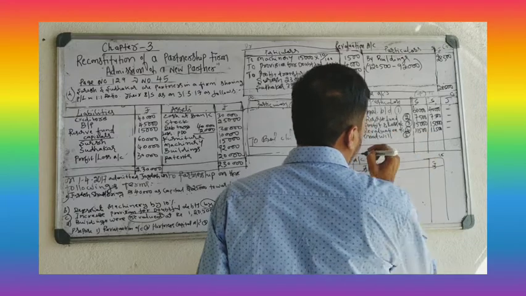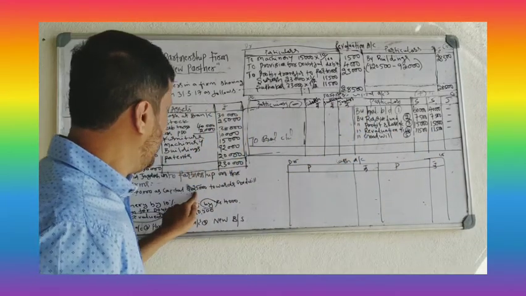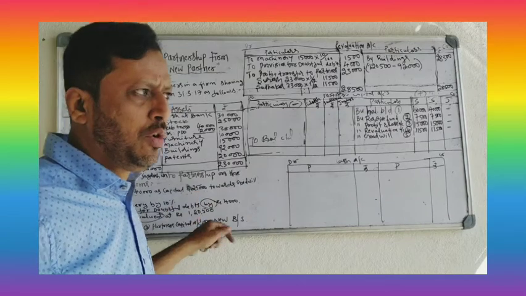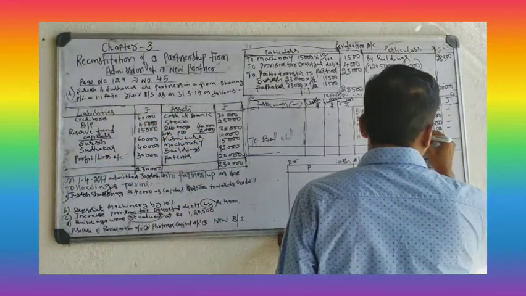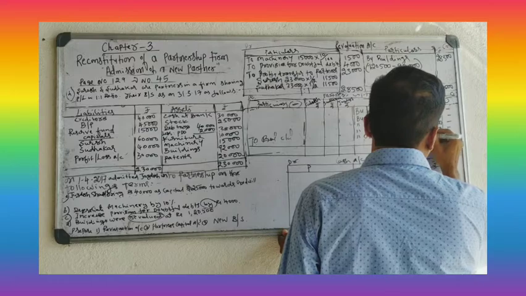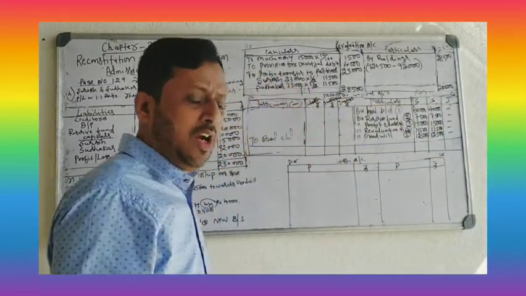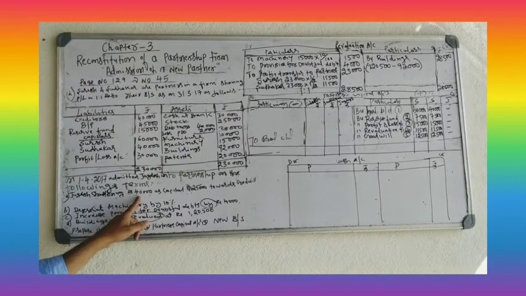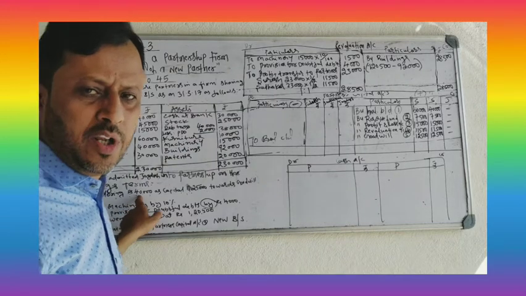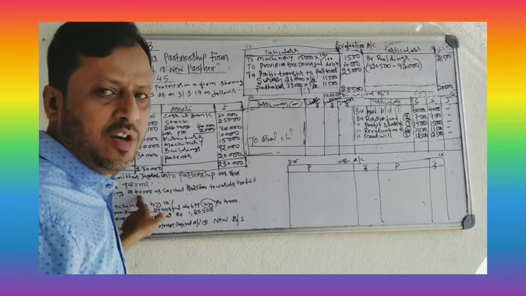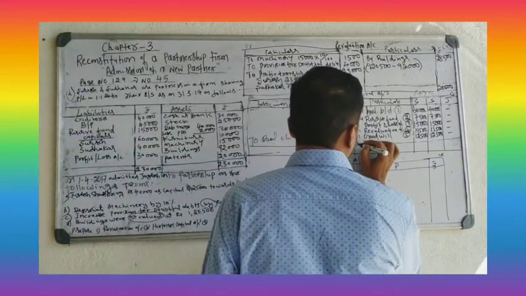Entry number 5. Total 25,000. Divide equally. 25,000 into 1 by 2, 12,500. And last entry, new partner capital 40,000 rupees. New partner capital is 40,000. That you have to record on the credit side by cash account.